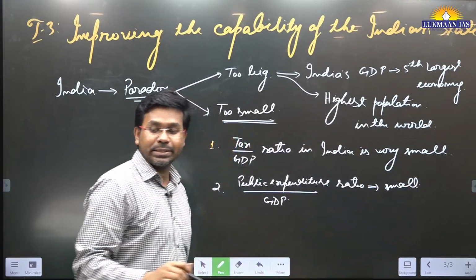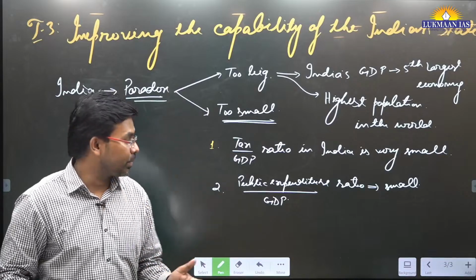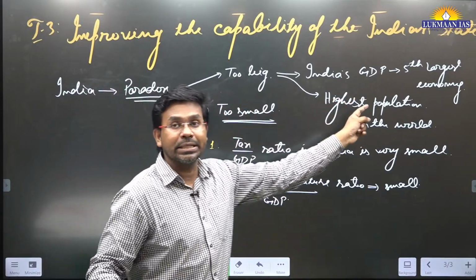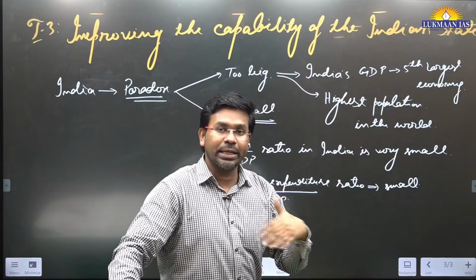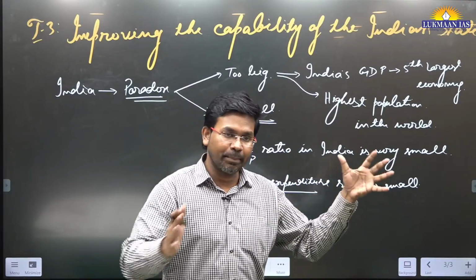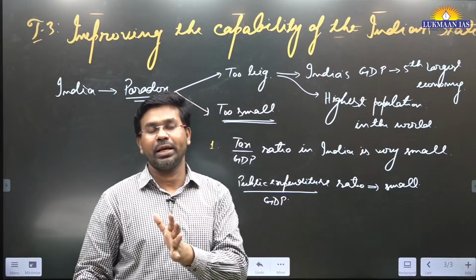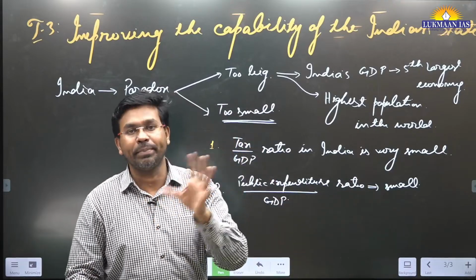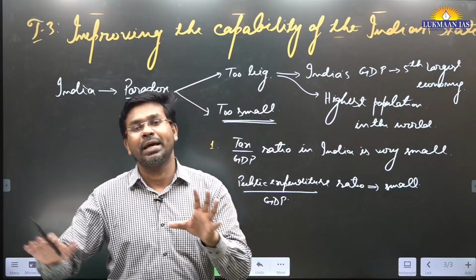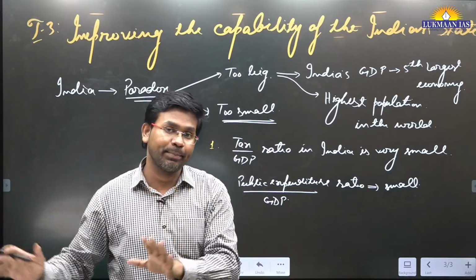Why are these parameters small? Because of many problems. Because we have the highest population, take the people to judges ratio, the number of people per judge. The number of judges is very small compared to the number of people they have to serve.